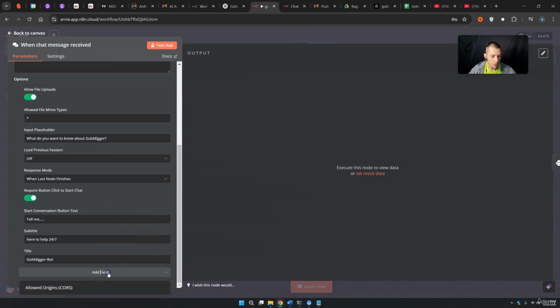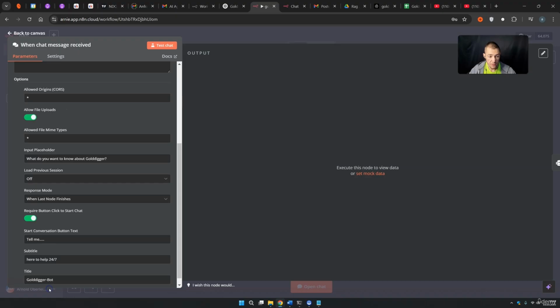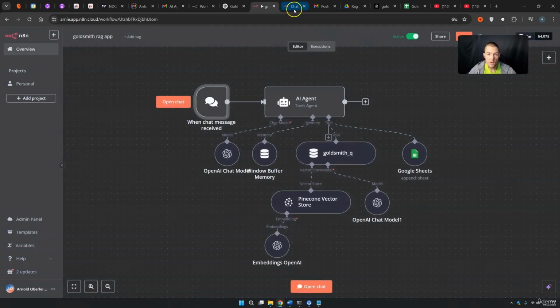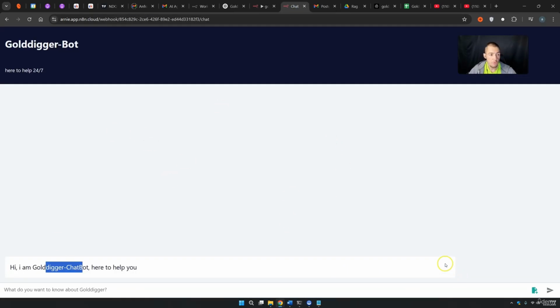And then the last node, add field, allowed origins. If you press on it, you can simply type in the origins that you allow. For example, only Europe, only the USA or whatever. If you are, for example, a local business and your local business is in New York, you will most likely not give access to people that live overseas, for example. So you have a lot of options in order to make this chatbot somehow customized to your client.